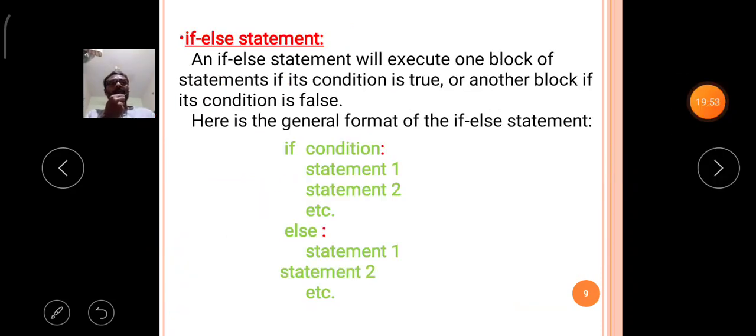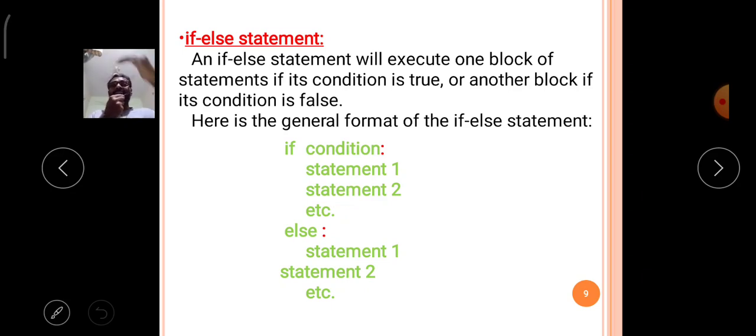Now we will discuss the second concept, that is the if else statement. Observe carefully the if condition: according to its truth value, if the given condition is true, it executes the following statements. If the given condition is false, the following statements are not executed. That means nothing will be executed with the if condition.